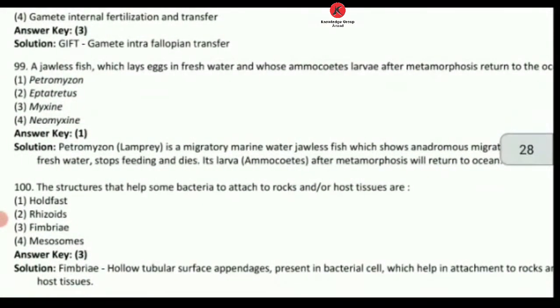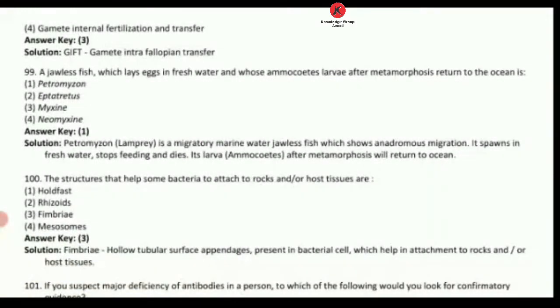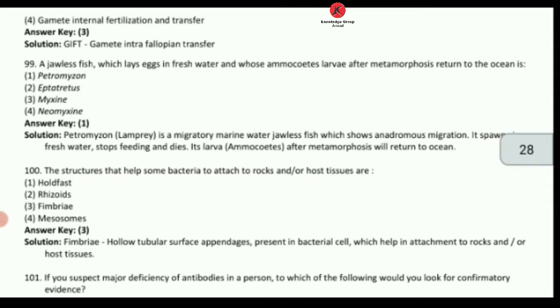Question number 99: a jawless fish which lays eggs in fresh water and whose ammocoetes, meaning larvae, after metamorphosis return to the ocean. Dear student, if a jawless fish is asked, it's your lamprey. Lamprey is not given, but lamprey is called Petromyzon. The options are Petromyzon, Eptatretus, Myxine and Neomyxine. It's your lamprey, which is a migratory marine jawless fish. So for 99, answer number 1 is going to come.